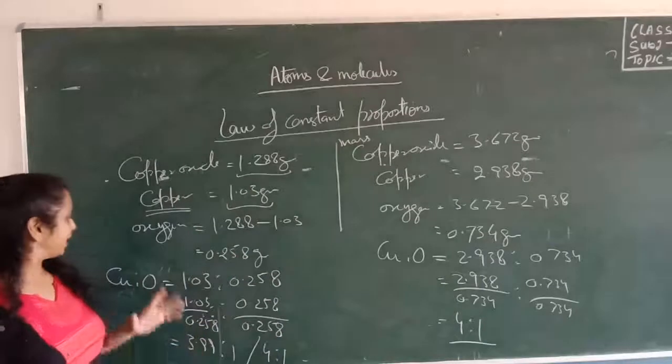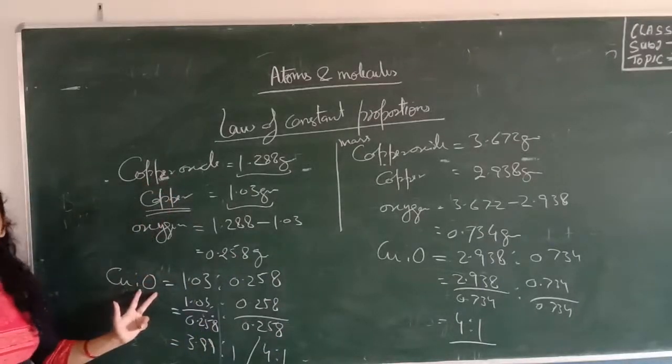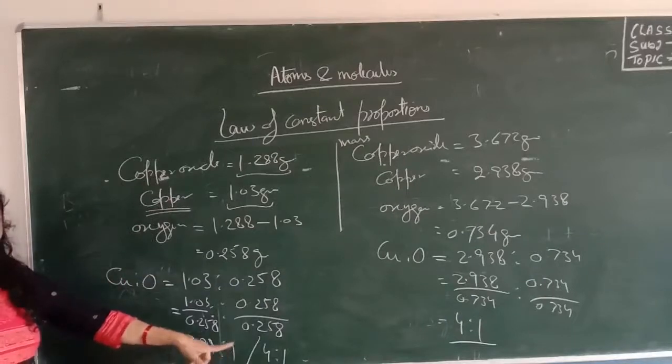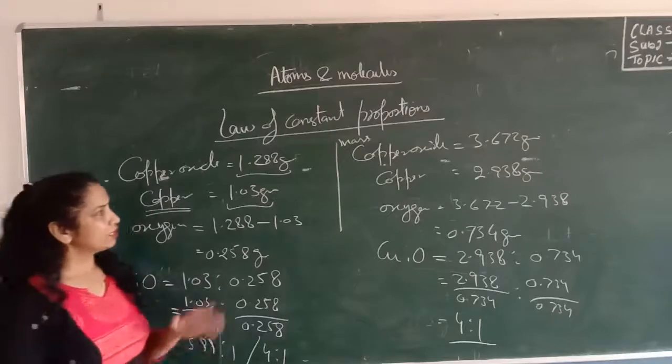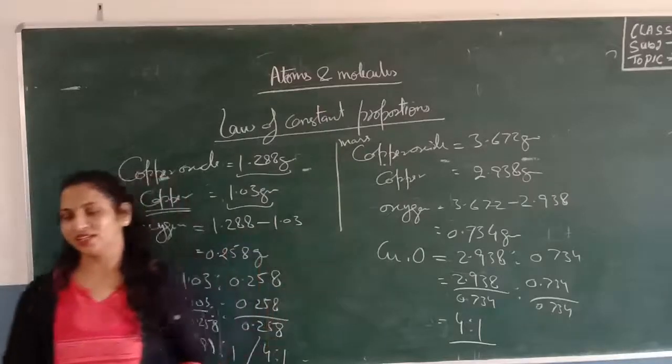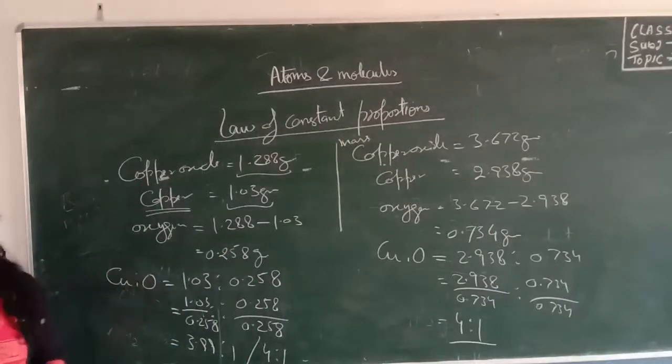So it showed that in copper oxide the copper and oxygen will always combine in a fixed ratio, in fixed proportion by mass, to form the copper oxide. So this numerical shows the verification of the law of constant proportion.